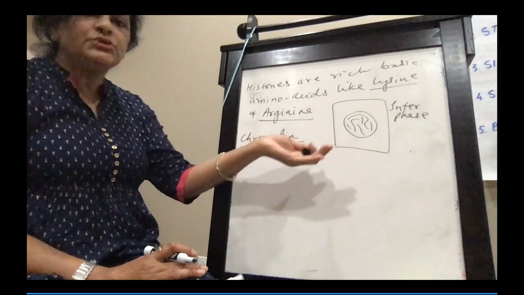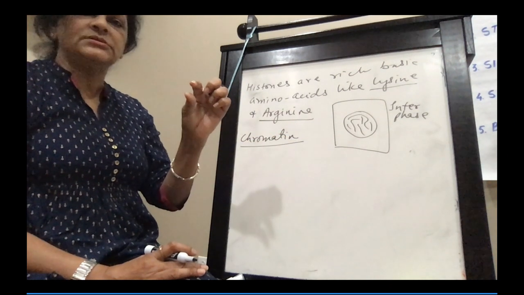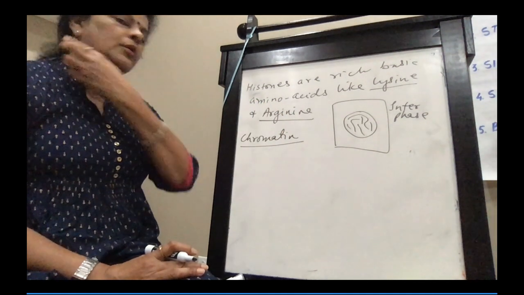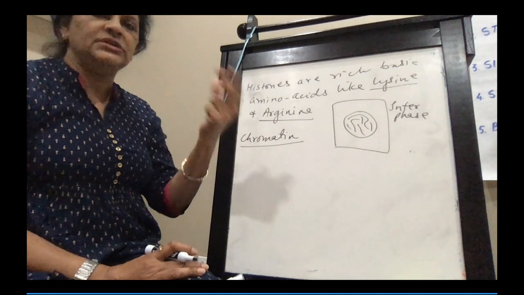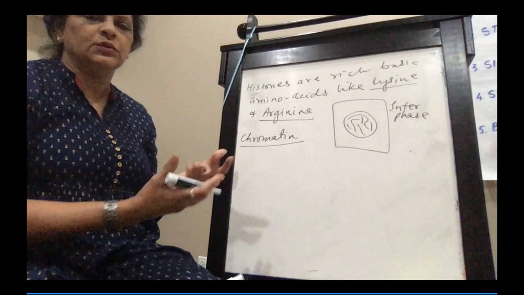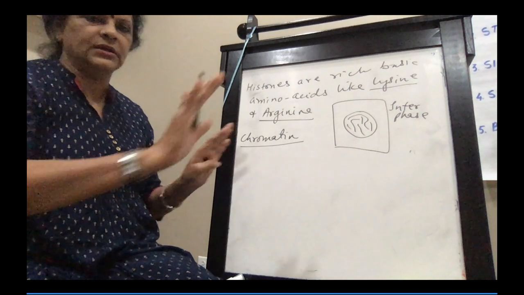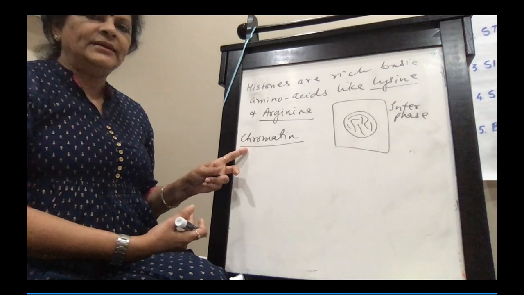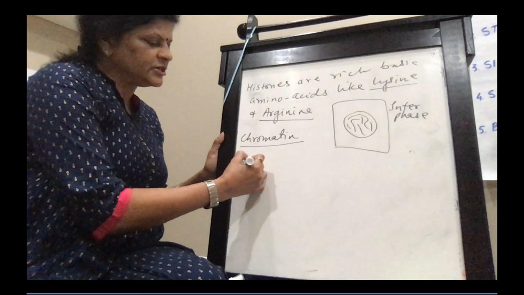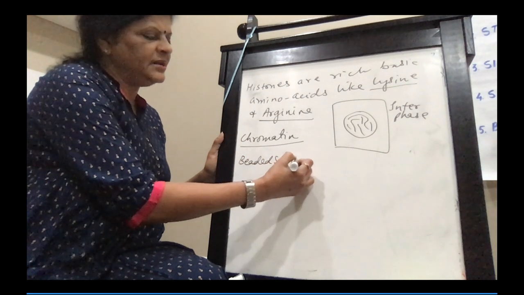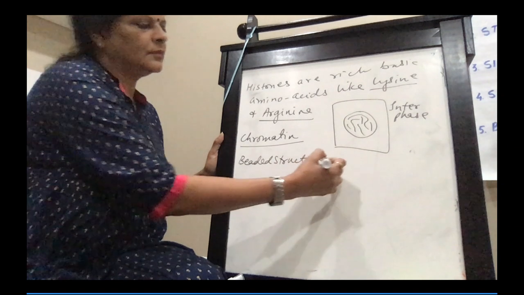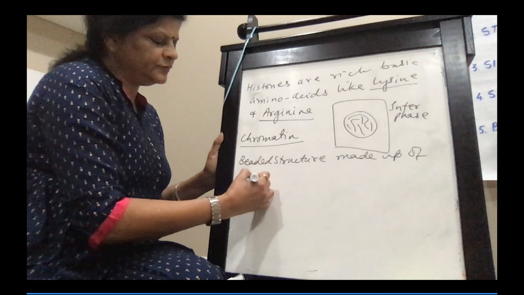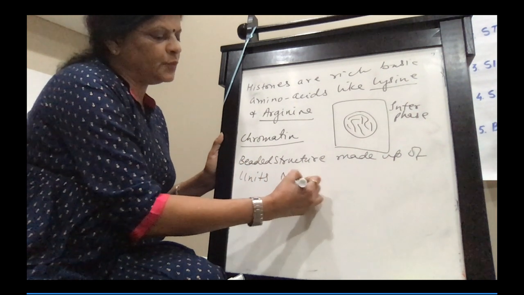Now, when the cell starts to divide, this chromatin becomes condensed and it is called the chromosome. Fine. We all know that the chromosome has the genes, so obviously the chromatin is the same thing, because chromatin is basically the thread like structure which becomes condensed to form the chromosome. So this chromatin has a beaded structure made up of units of nucleosome.